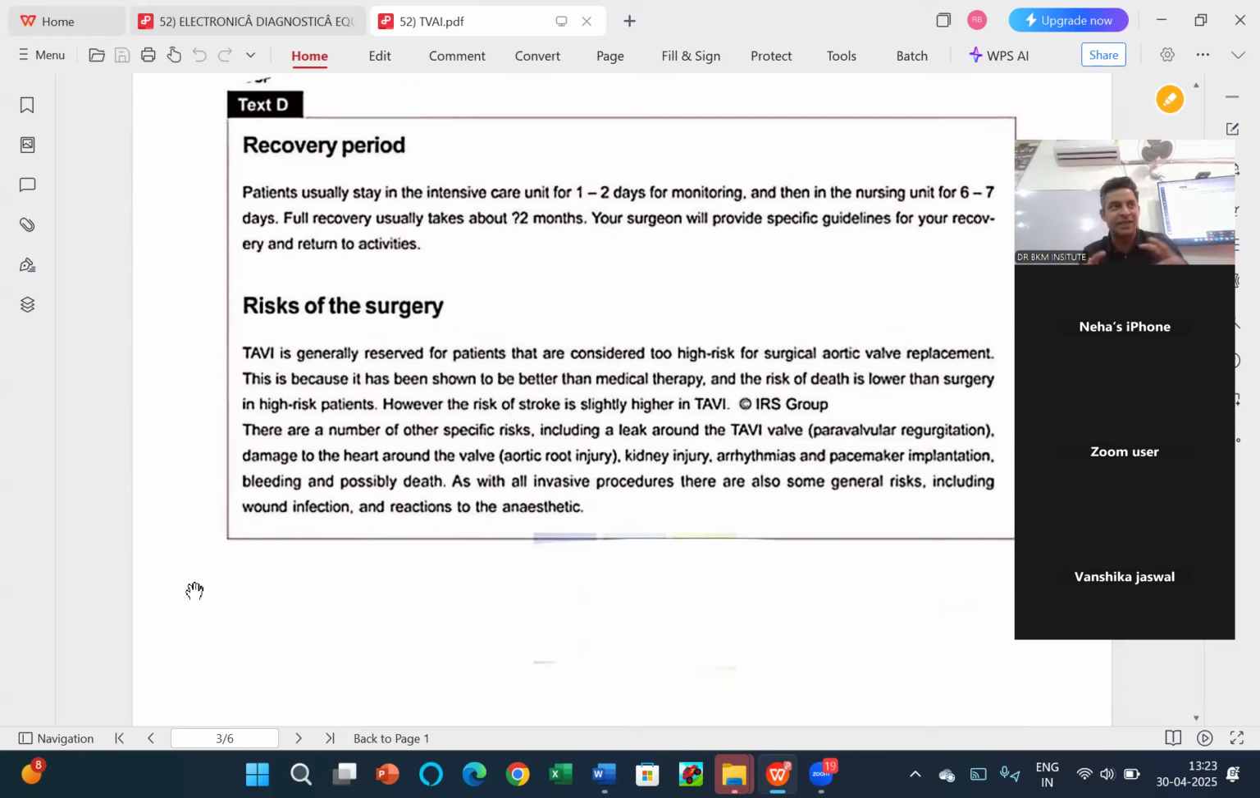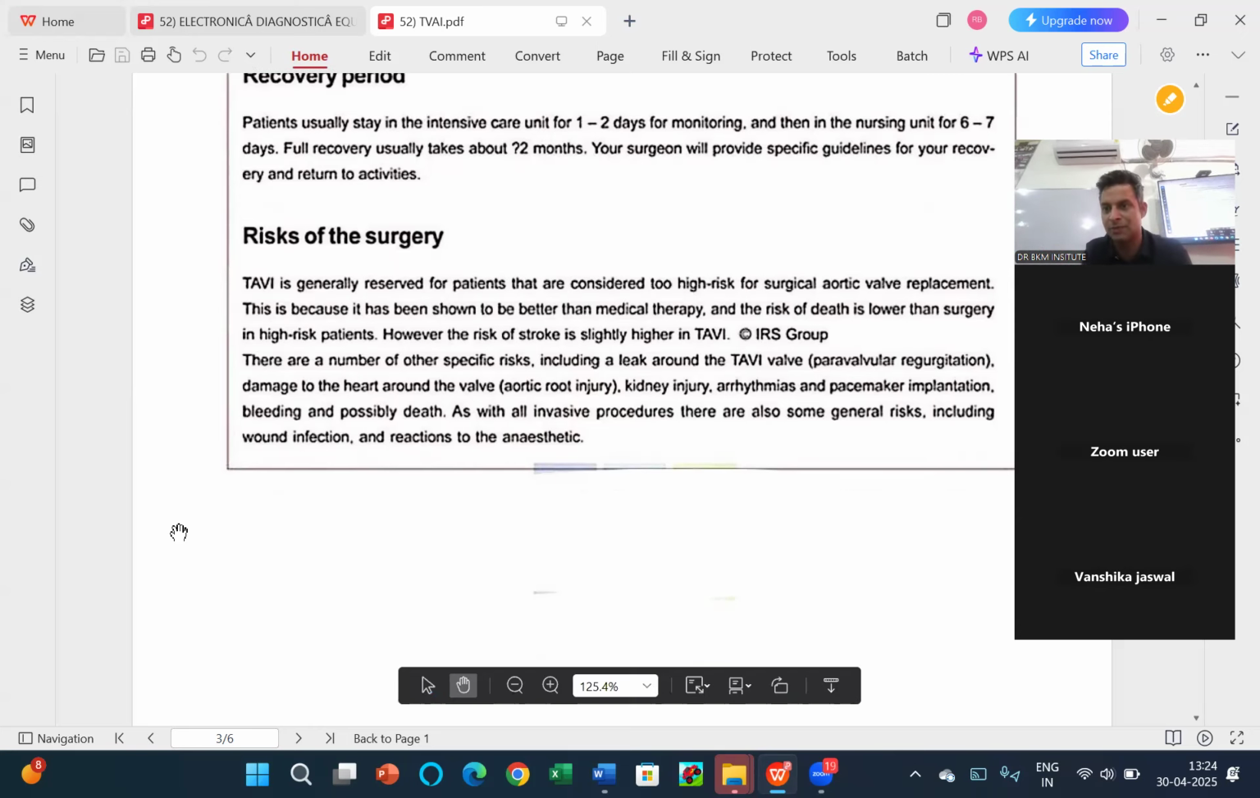Now, please understand, they were asking which risk is increased. If you read the line, I will read the whole lines for you. TBI is generally reserved for the patients who are at the risk. This is because it is a better medical therapy. Risk of death is lower. So only one risk is increasing. What is the risk? Risk of stroke. So that is how they have reached this.